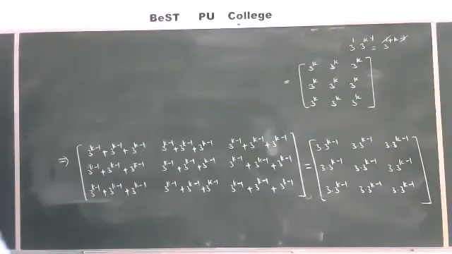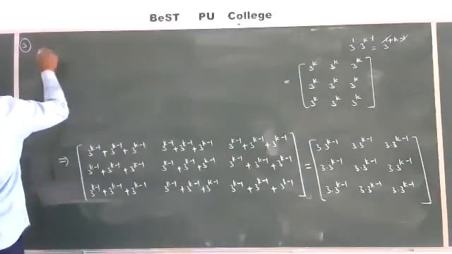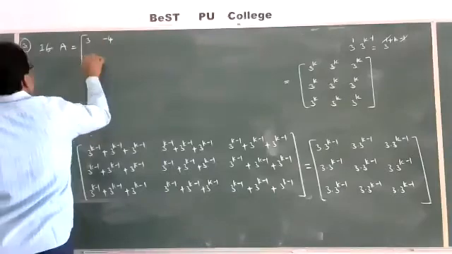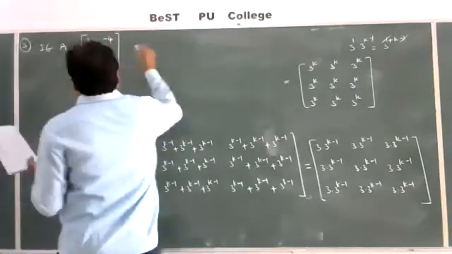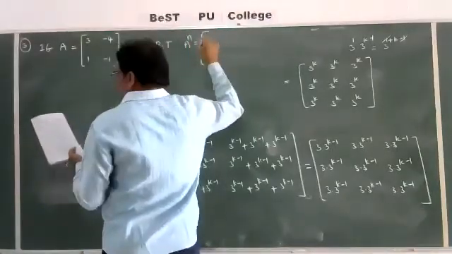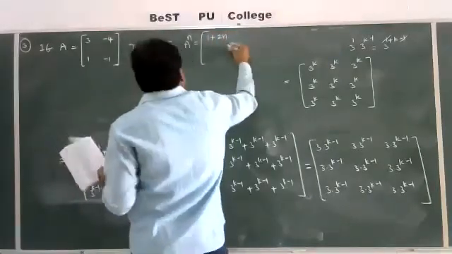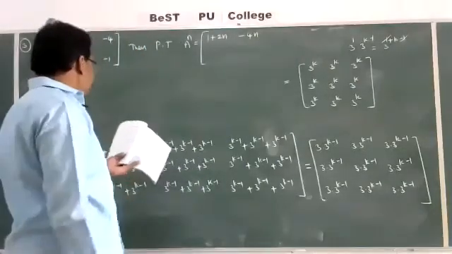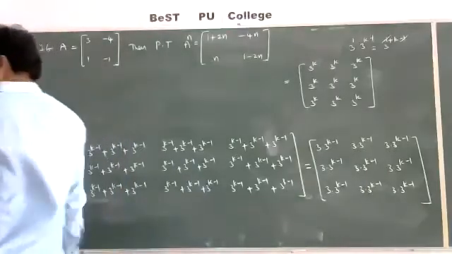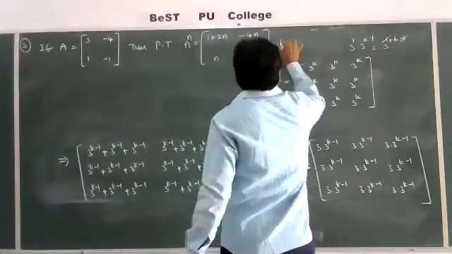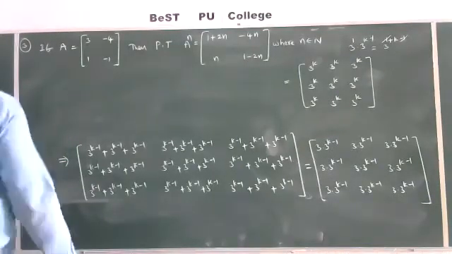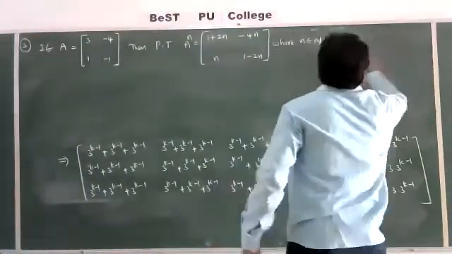Yes. Third problem, same process. If A is equal to the matrix [3, -4; 1, -1], then prove that A power n is equal to the matrix [1 + 2n, -4n; n, 1 - 2n], where small n belongs to capital N. This is the question given. This is also proved by using mathematical induction.